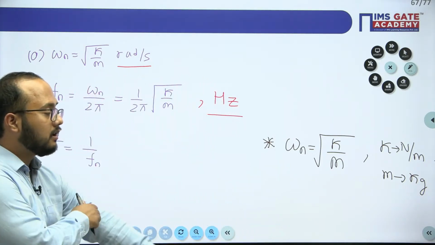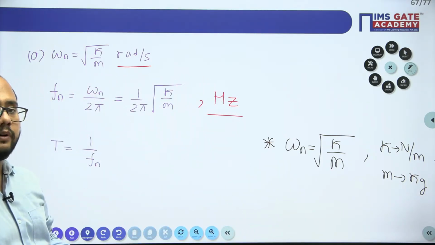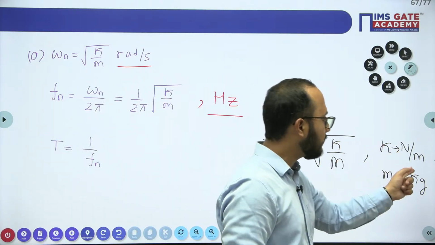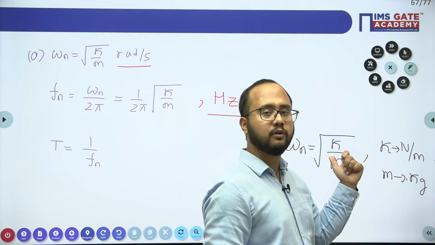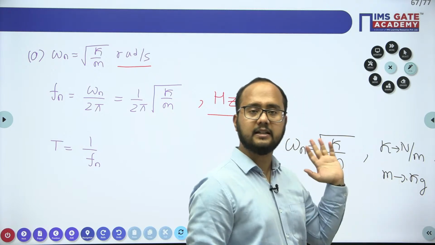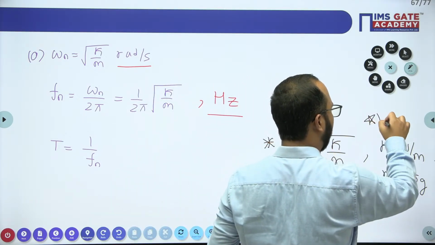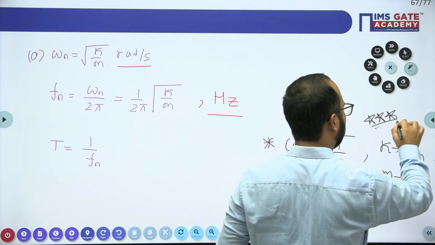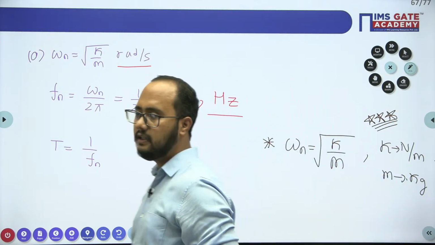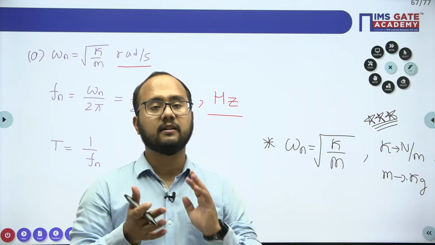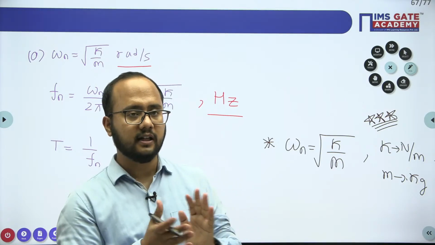So never put k in kilonewton per meter, Newton per centimeter or Newton per mm. Newton per meter is the unit in which you have to put the value. Mass should be in kg. Sometimes we know the formula but put wrong values, so you get the wrong answer. Are you getting the point? I hope this point is clear to everybody.